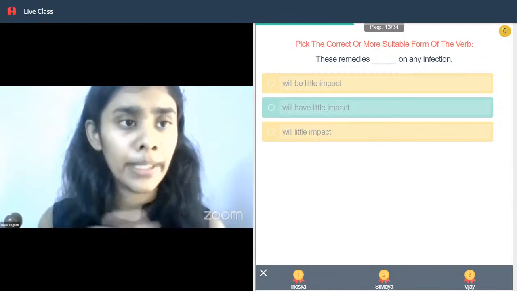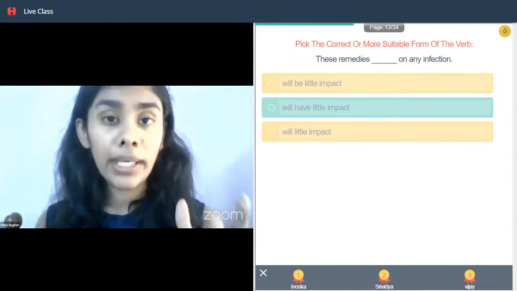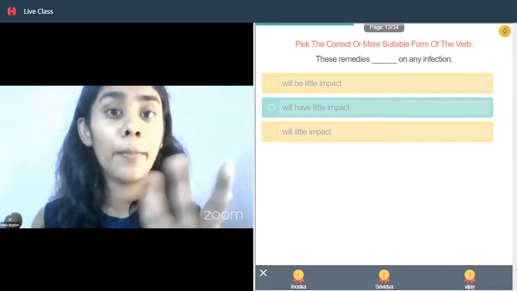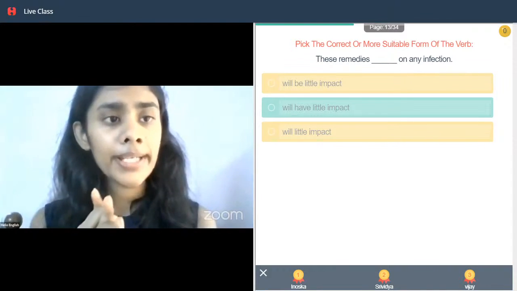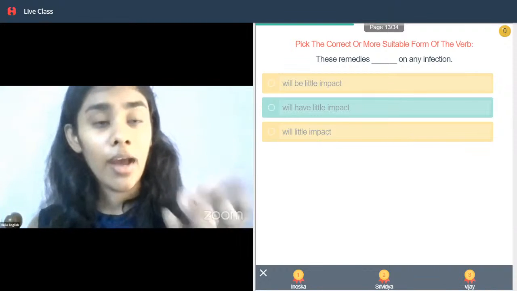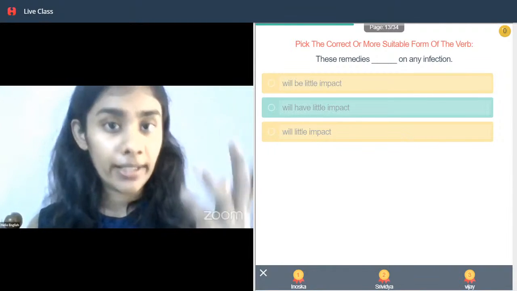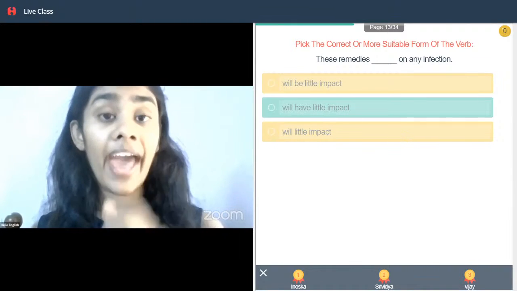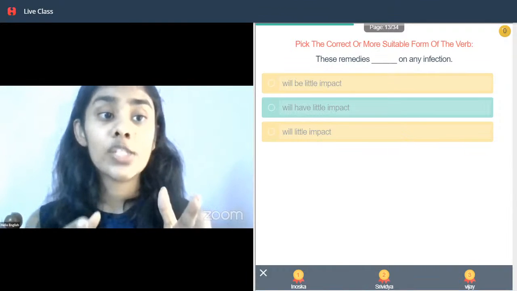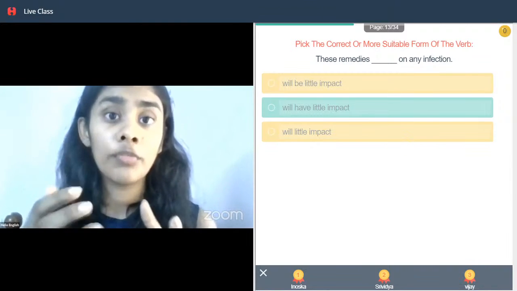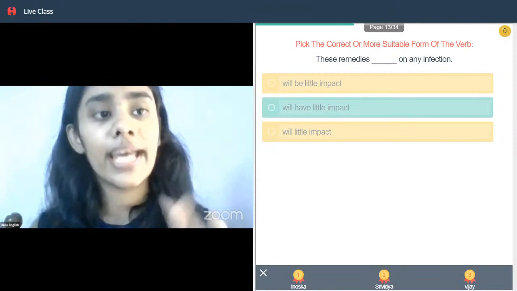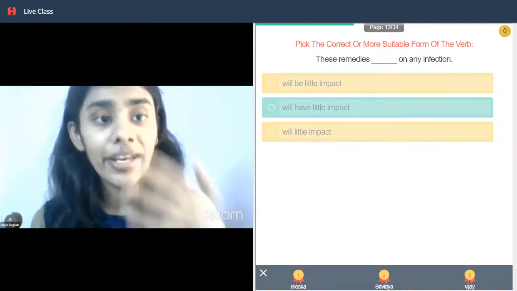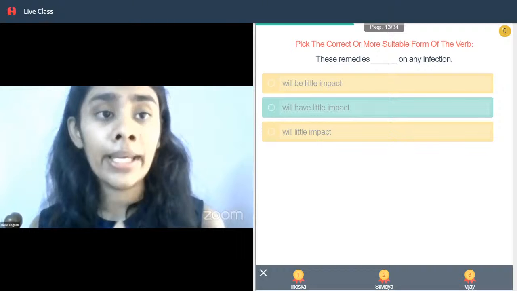Again, both are incomplete, and besides, be is usually used to describe a state of being, whereas have is yani ki like hoga. Whereas be is hai. Normally it is like that context, whereas have is like hoga. So in this case we are saying something which will be like having. So therefore we will say these remedies will have little impact on any infection.